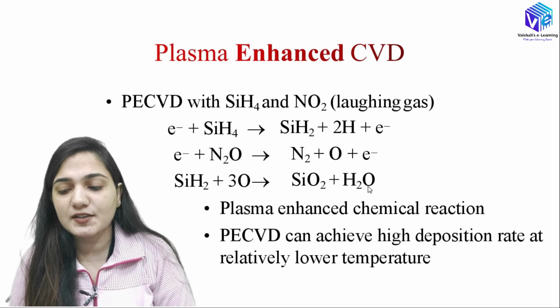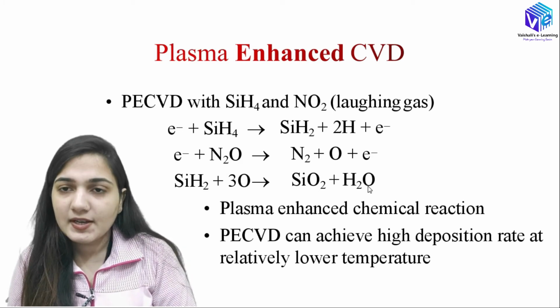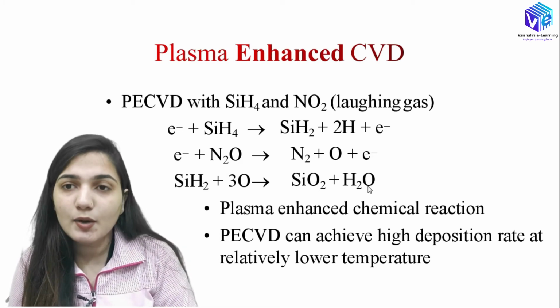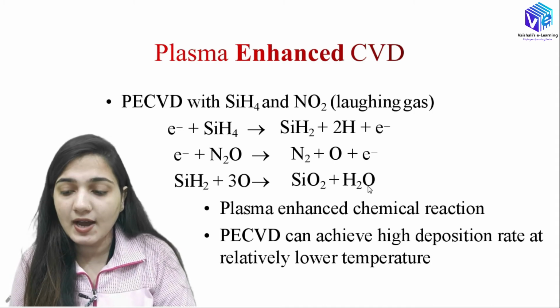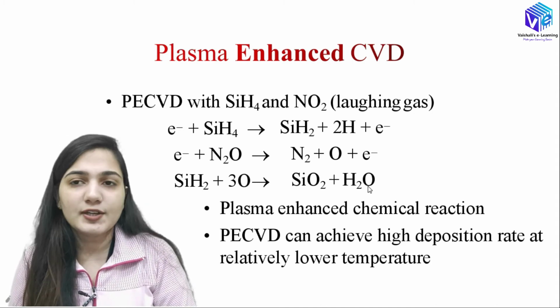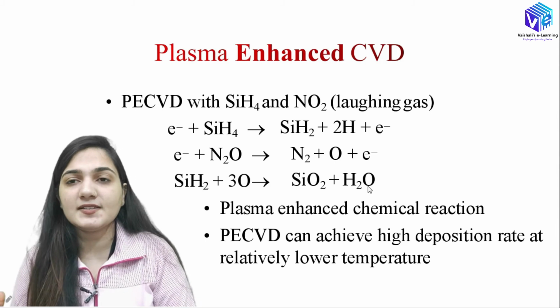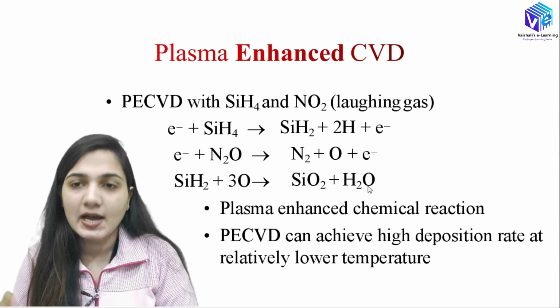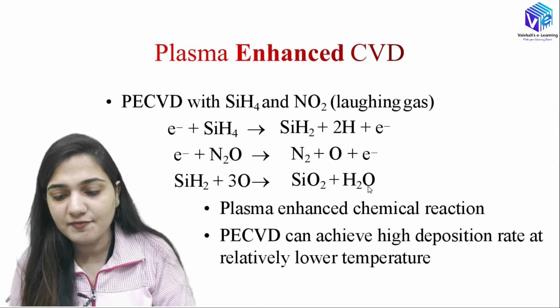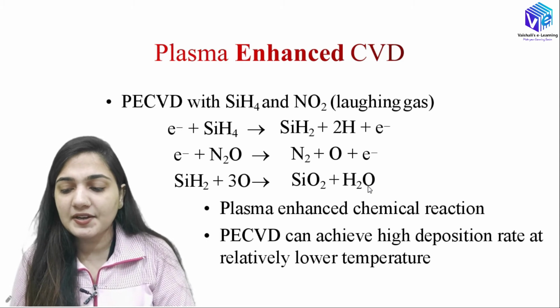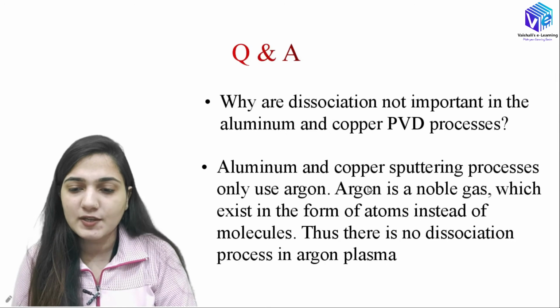This process is called chemical vapor deposition, and here we are using plasma enhanced chemical reactions. The chemical reaction might take place naturally as well, but we are enhancing the rate of reaction with the help of plasma. So PECVD can achieve a high deposition rate at a relatively lower temperature using plasma.